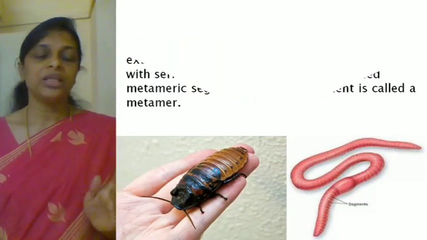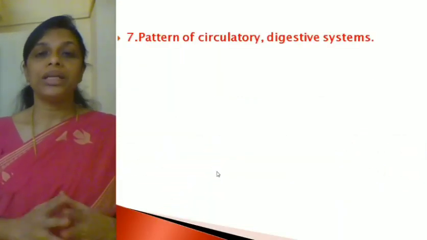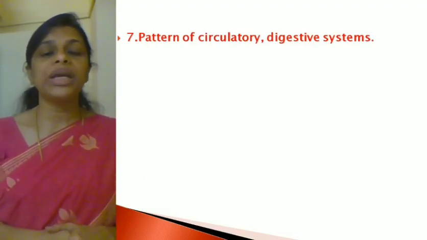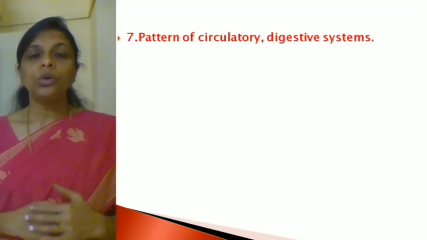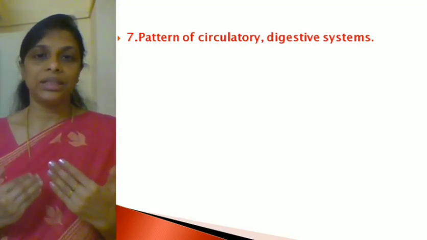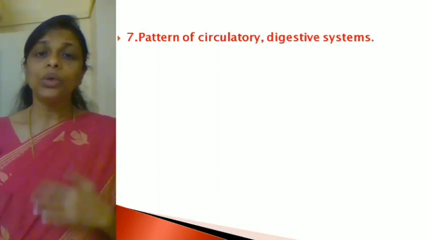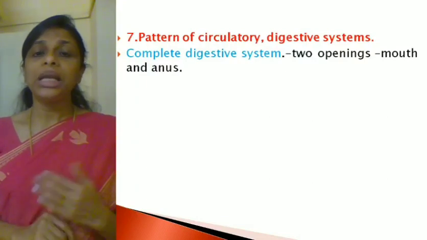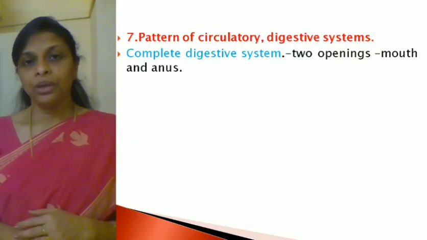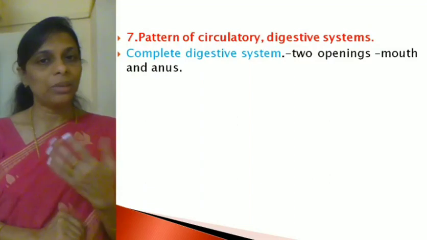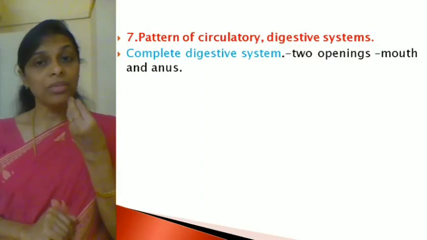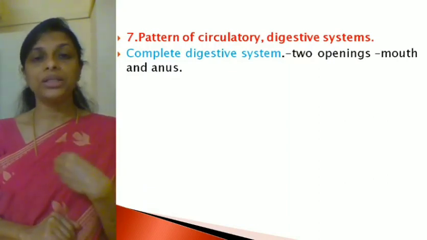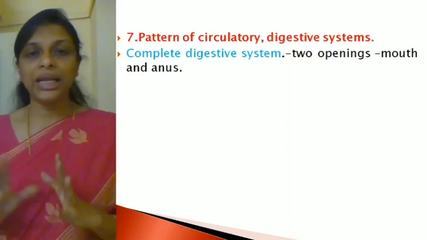Hope it's clear? Right. Now the next, seventh, criteria of classification is the pattern of circulatory and digestive systems. So there are two different types of digestive system. One is called the complete digestive system. Another one is called the incomplete digestive system. So you have studied the digestive system. Which are the parts of the digestive system? It begins from the mouth, then pharynx, esophagus, stomach, intestine, and finally the anus.